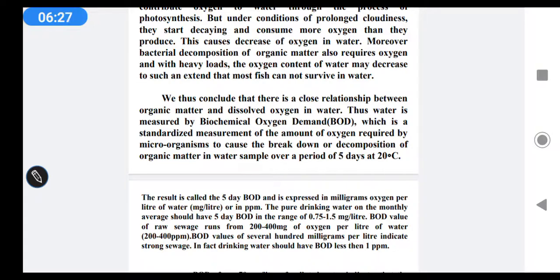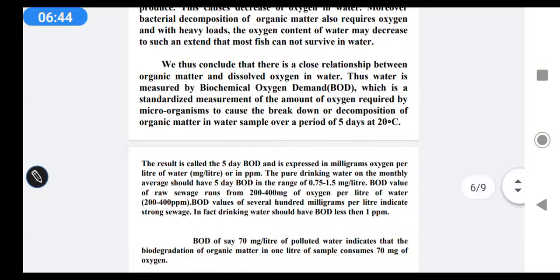What is the relationship between organic matter and dissolved oxygen in water? Suppose fish are living in water, they need some oxygen, and organic matter needs some minerals and food. So these have a relationship between organic matter and dissolved oxygen.